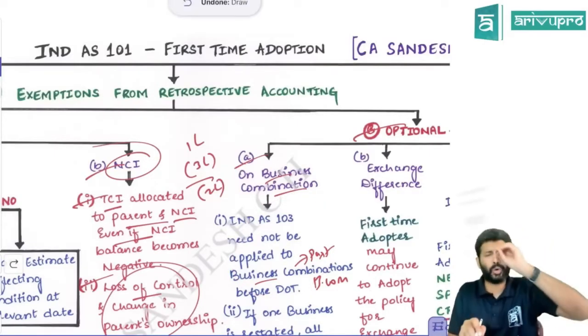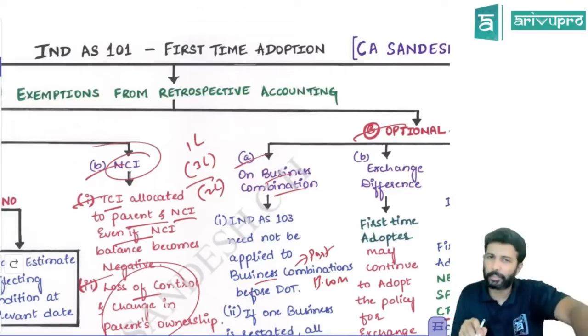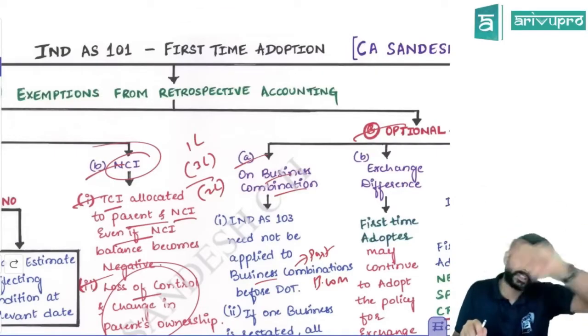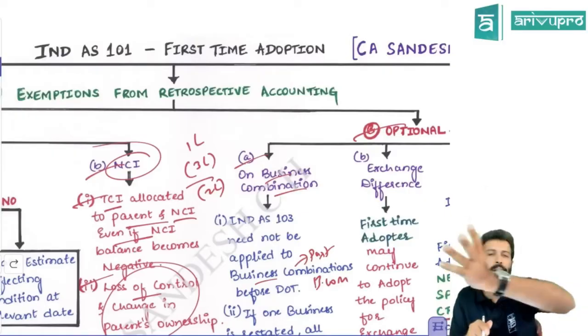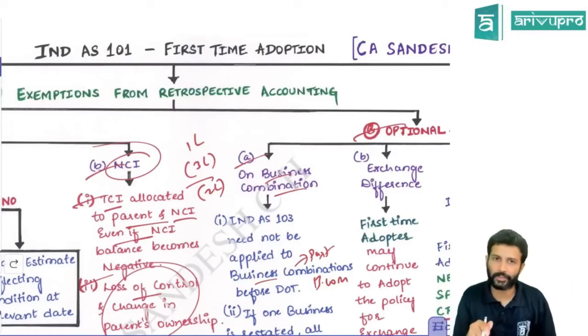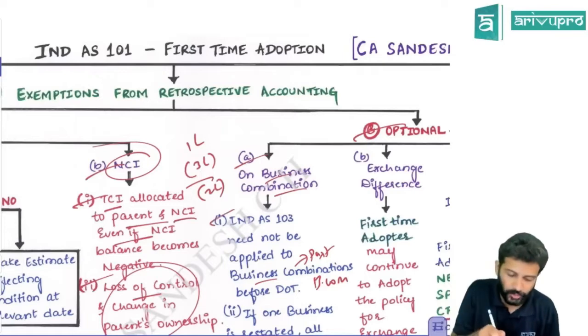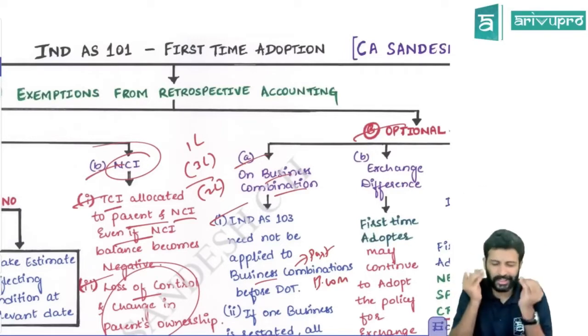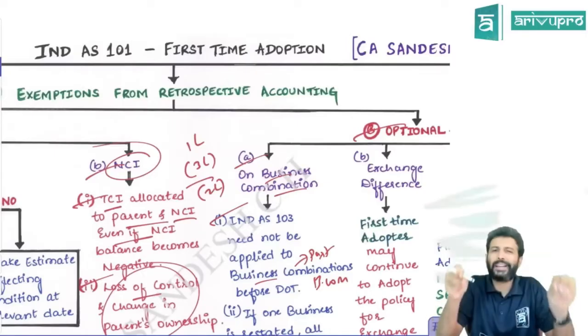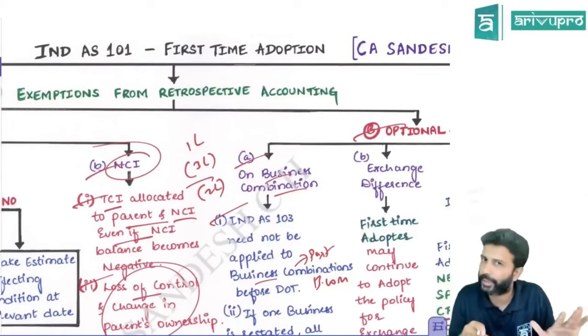That's the reason they're saying don't break your head for past business combination, meaning for those business combinations which have happened before transitioning to Ind AS, whatever you have done, let it continue. You don't have to do retrospective application for that. This is an entity's choice, which Ind AS 101 is giving. Considering the quantum of data involved, I think this was required. So they've taken practicality into picture and probably devised this particular provision.